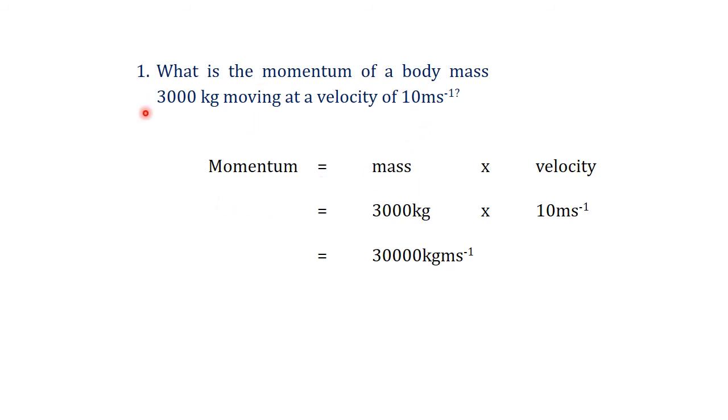When you look at it, the mass is high but the velocity is low, but the momentum is 30,000, which is high, so that object is difficult to stop. Mass 3000 kilogram into velocity 10 ms minus 1, so the momentum is 30,000 kilogram ms minus 1.